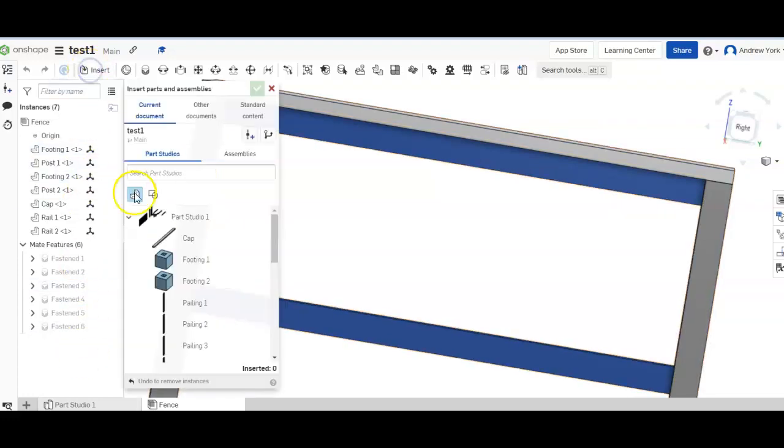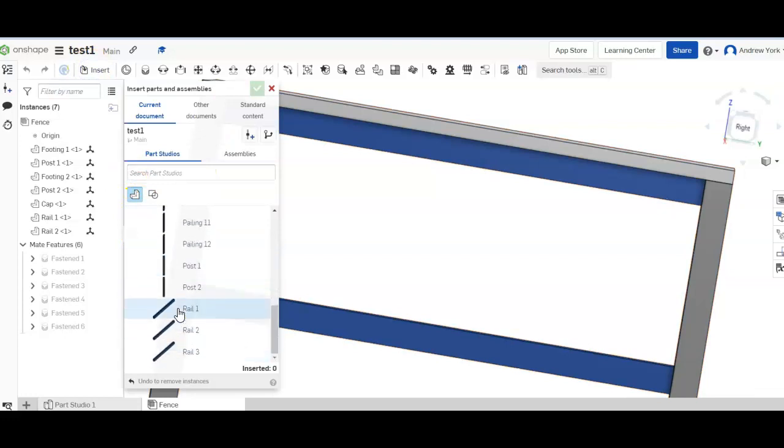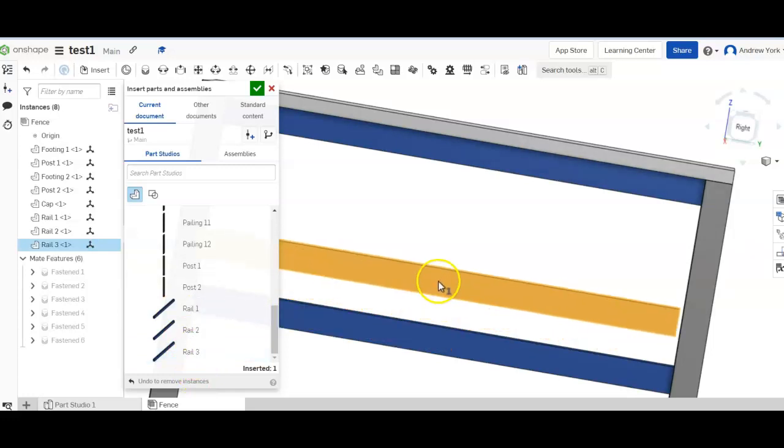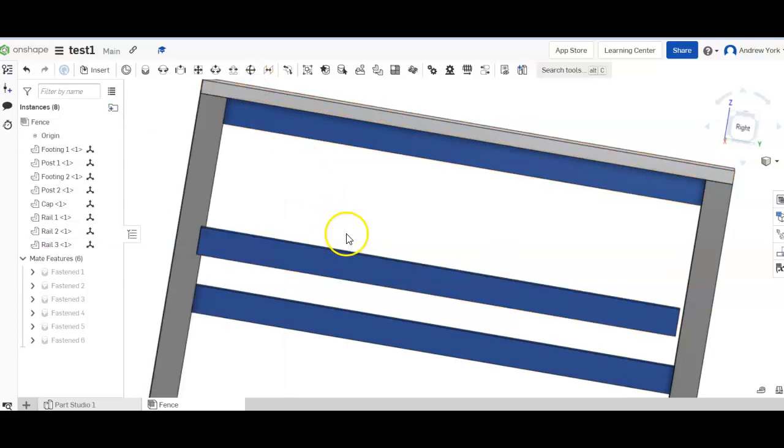And of course, you then need to do the same thing again. We need to insert rail 3. We're going to do exactly the same thing again. Rail 3. Put that in there. And then we're going to do exactly the same thing with that.